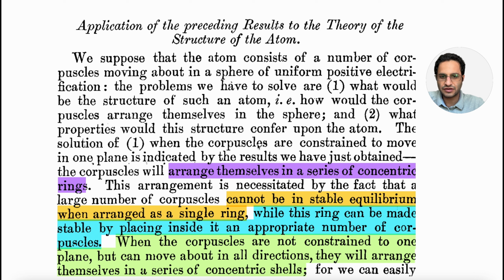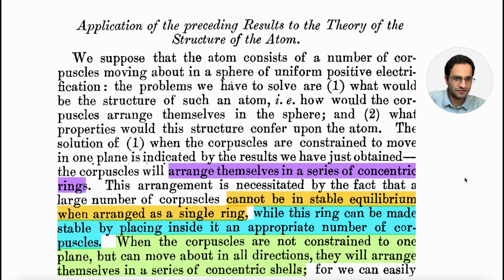The solution of one, when corpuscles are constrained to move in one plane, is indicated by the result we just obtained. The corpuscles will arrange themselves in a series of concentric rings. This arrangement is necessitated by the fact that a large number of corpuscles cannot be in a stable equilibrium when arranged as a single ring, while this ring can be made stable by placing inside it an appropriate number of corpuscles. When the corpuscles are not constrained to one plane, but can move about in all directions, they will arrange themselves in a series of concentric shells. So, I mean, that was the solution. If they are in one plane, there are ways to stabilize them.